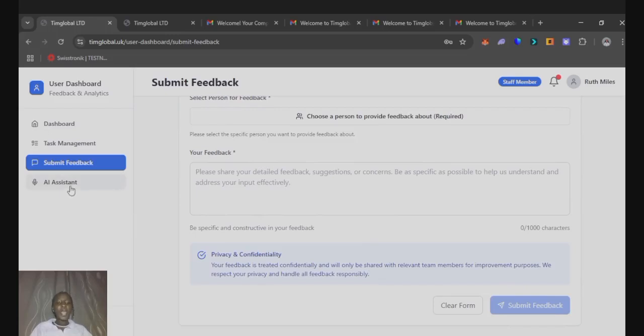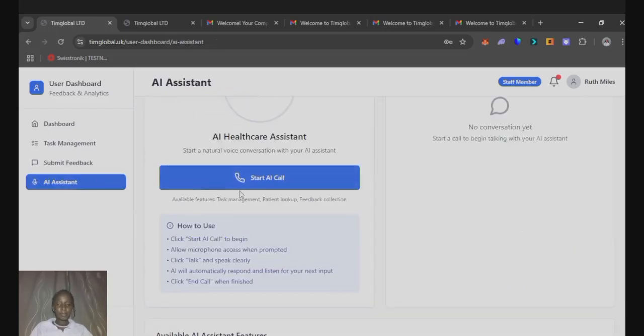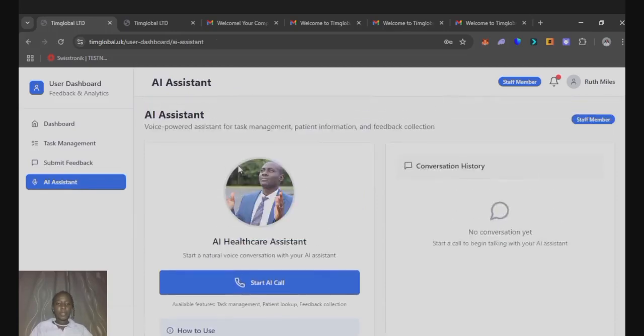So let's go to AI assistant. Okay, so this AI assistant also serves as a personal assistant by allowing you to use your voice to schedule tasks, to give feedback, and that way lessen the stress and pressure on the staff member as regards jotting notes down.